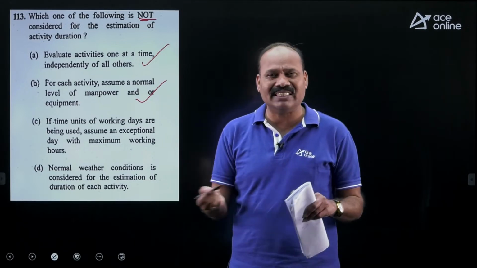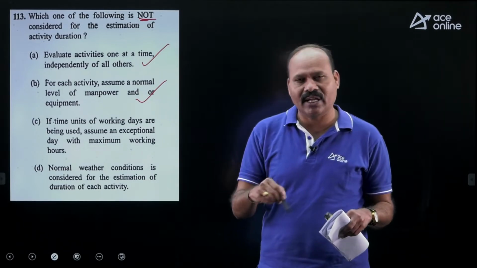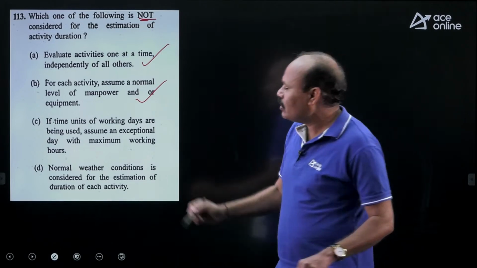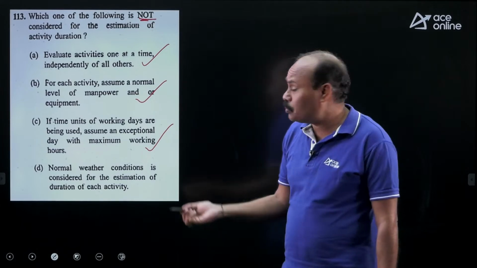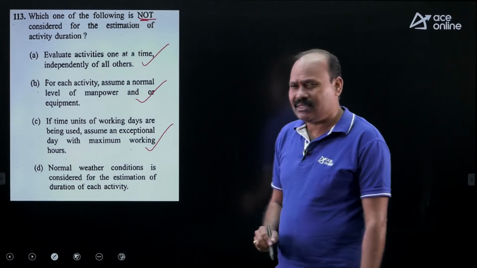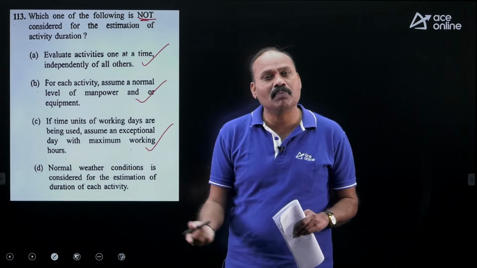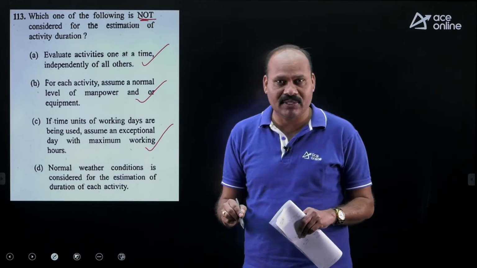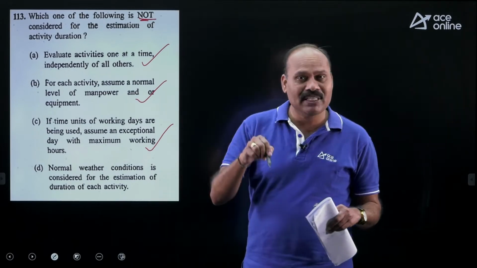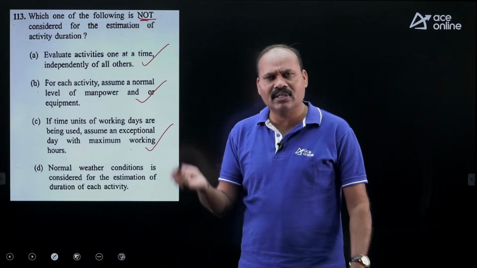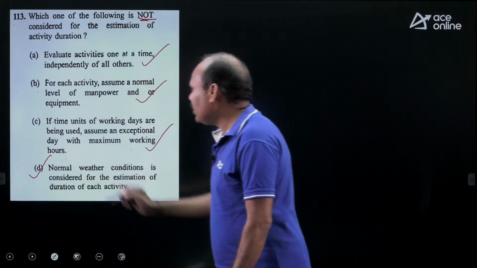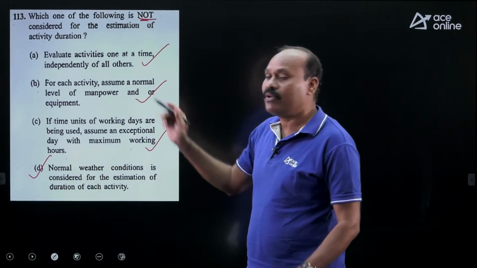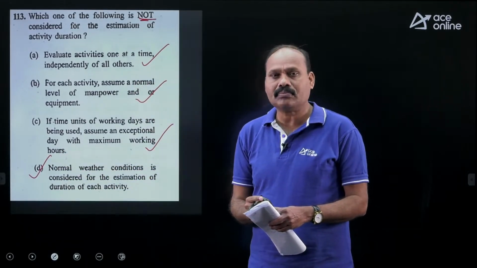Okay, in a day, maximum working hours, say 8 hours a day. 8 hours we consider in a day. So this is also correct. So 3 are correct. So obviously answer is option D. Normal weather conditions. Actually project activity need not be a building activity or construction activity. So even EPC, engineering, procurement and construction activities, their weather conditions are no way concerned. So this is option D. Option D is wrong for activity duration.